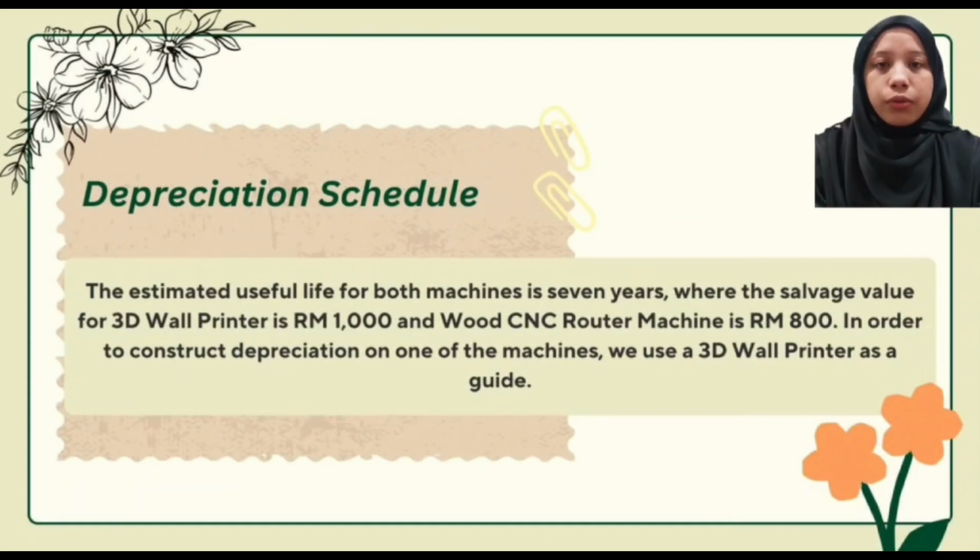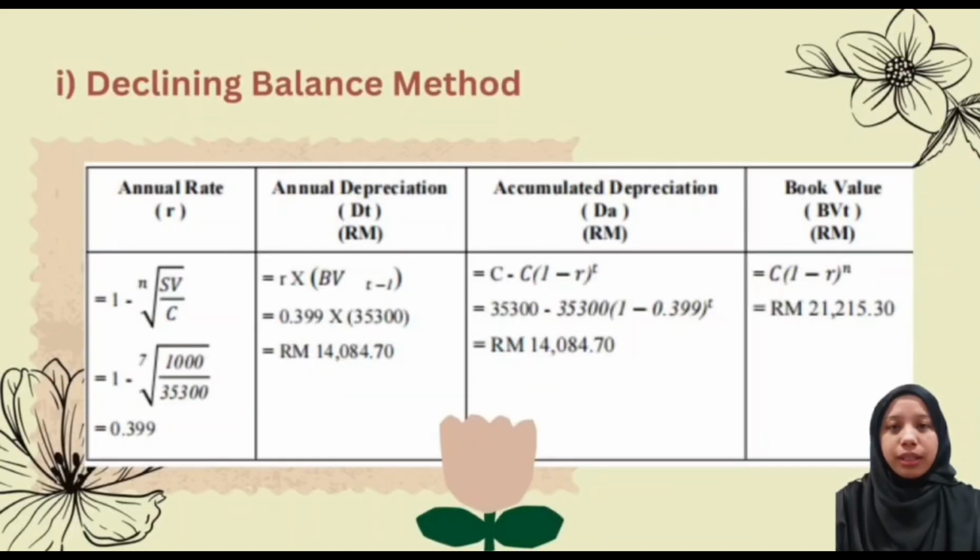The estimated useful life for both machines is 7 years, where the salvage value for the 3D wall printer is 1,000 ringgit and the wood CNC router machine is 800 ringgit. In order to construct depreciation on one of the machines, we use the 3D wall printer as a guide to calculate the depreciation. The first method is the declining balance method. This table shows the formulas and calculation on how to get depreciation in the first year. From the table, the annual rate is 0.399, annual depreciation is 40,084 ringgit and 70 cents. Accumulated depreciation is the same as the annual for the first year, and the book value at the end of the first year is 21,215 ringgit and 30 cents.